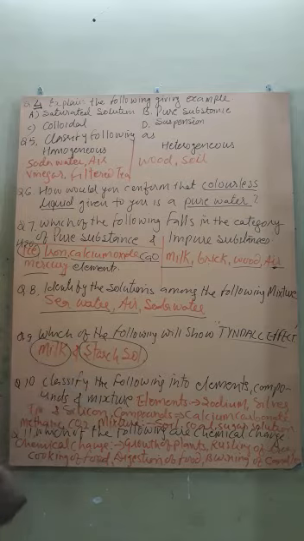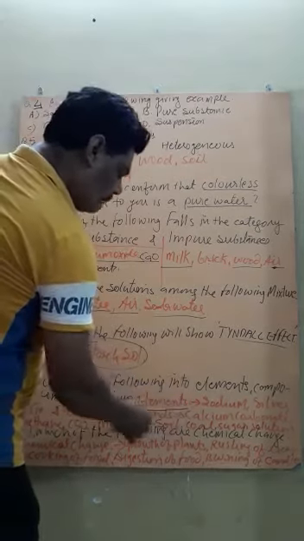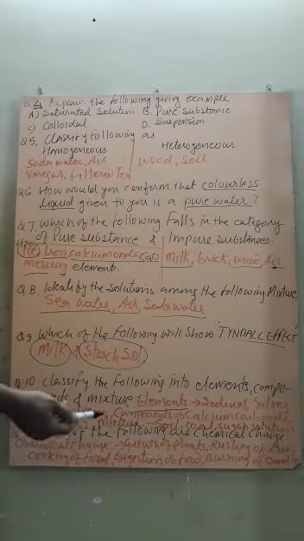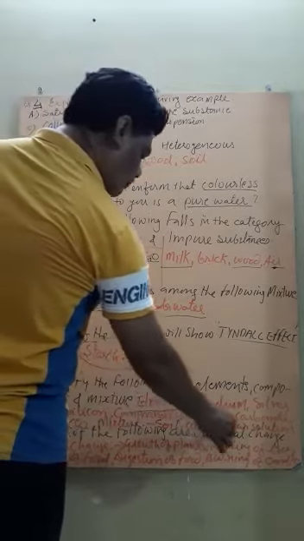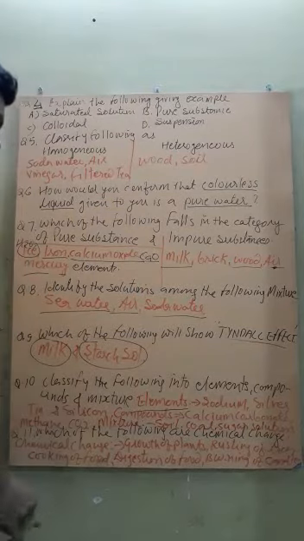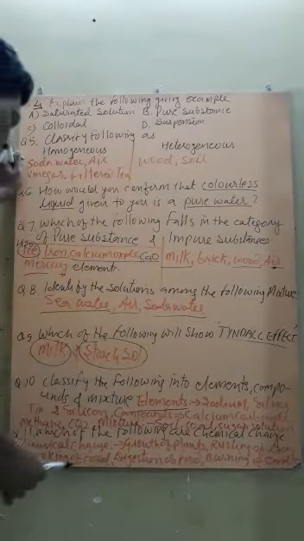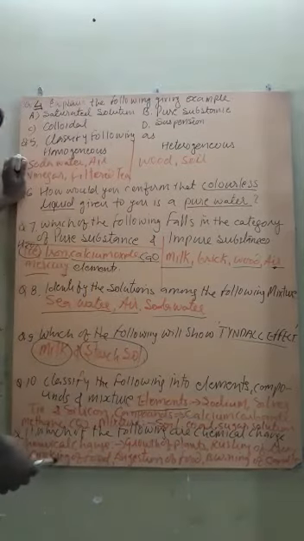Classify the following into elements, compounds and mixtures. I already categorized them. Elements: sodium, silver, tin, silicon, which have only one type of atoms. Compounds: calcium carbonate, methane, carbon dioxide. And the mixtures are soil, coal and sugar solution, because water and sugar are present there. Therefore it is a mixture in indefinite proportion.